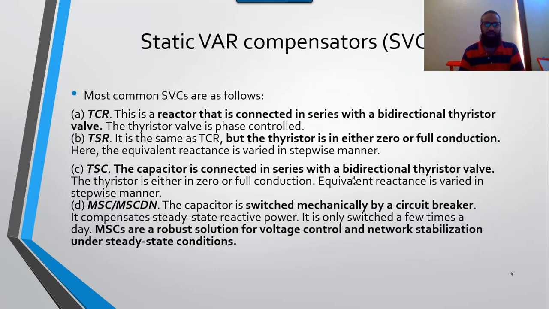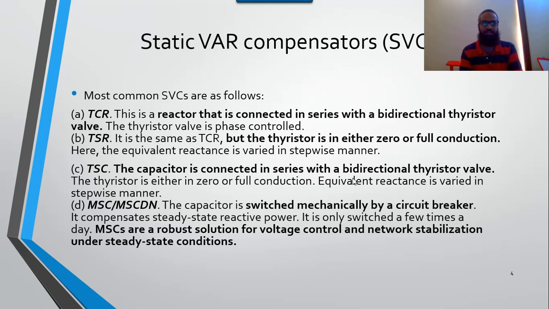So the common types of static VAR compensator are TCR. TCR uses bidirectional thyristor valves in order to control the phase and the voltage level of the system. Second one is TSR, a thyristor switched reactor. It has just two states, on state and off state, and it will control the reactors according to the system requirement.